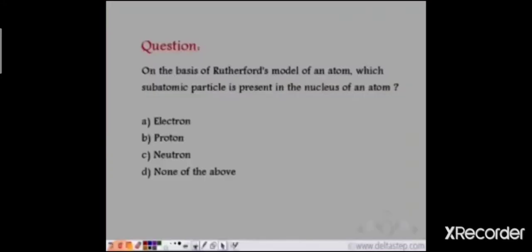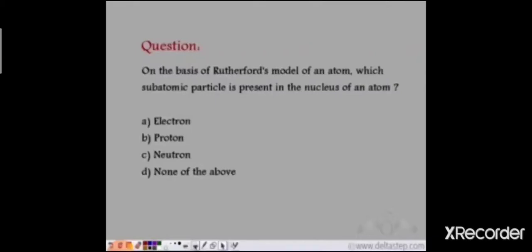So, this was the gold foil that he had taken. See what is happening inside the gold foil at the atomic level. You will observe that most of the alpha particles pass straight through, and only some of the particles are deflected when they strike the nucleus. So, on the basis of the Rutherford model of an atom, which subatomic particle is present in the nucleus of an atom?